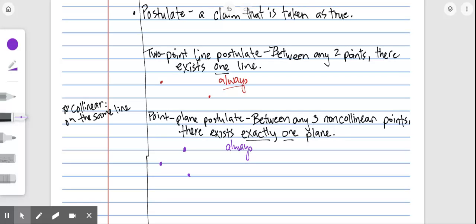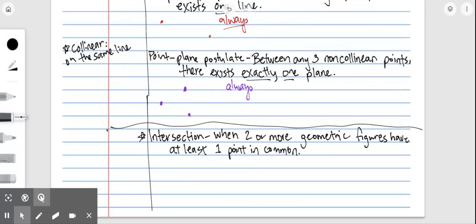Those are the 2 postulates that I wanted to define today, and then we're going to spend the rest of the day talking about intersections. You already kind of know what intersection means because we talked about it yesterday and this morning. An intersection is when 2 or more geometric figures have at least one point in common. That means a point in a plane, a line in a plane, a line and another line. All of those things can create intersections. It's when those 2 figures have at least one point in common. And a plane and another plane.